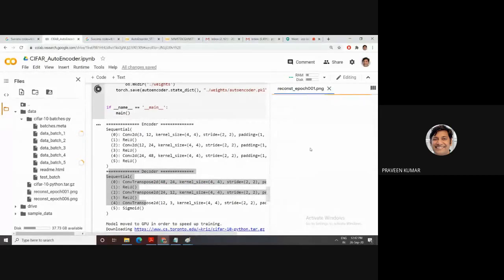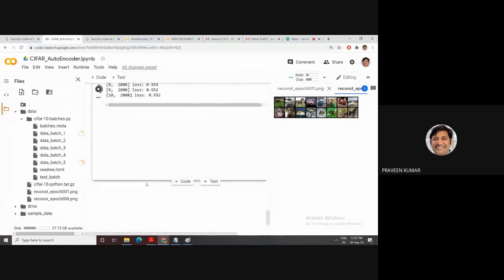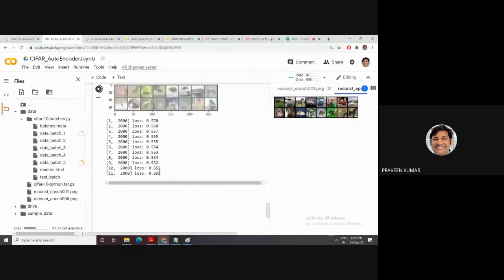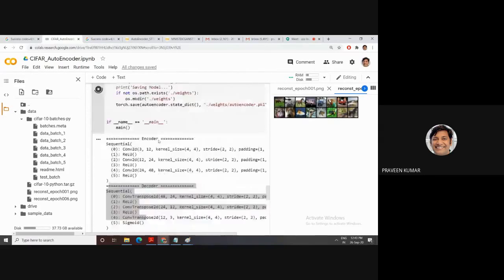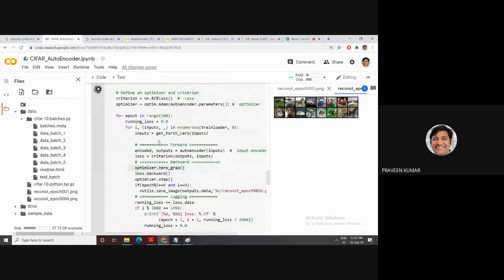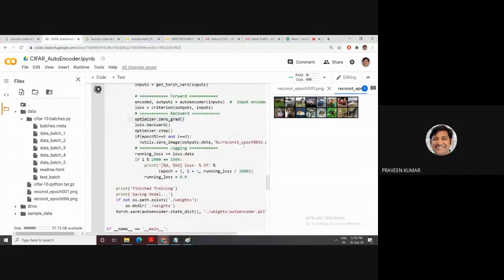This one is the result, the reconstructed result. This is the synthetic data generation, and this one is reconstructed after 5.